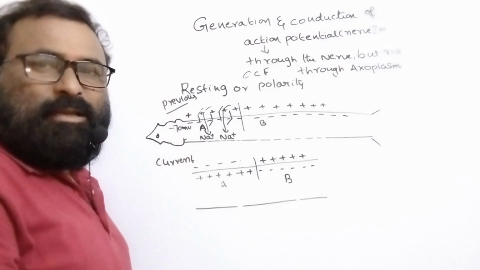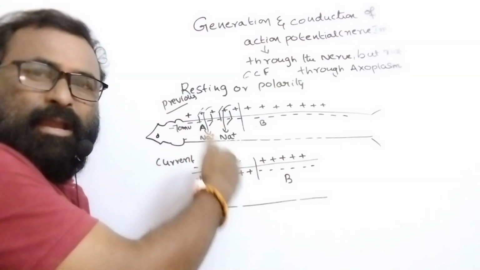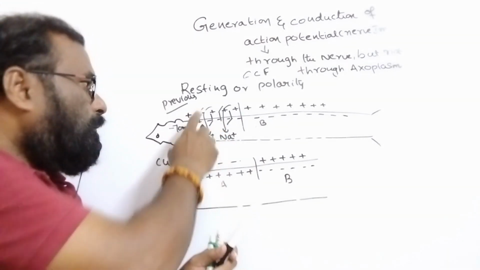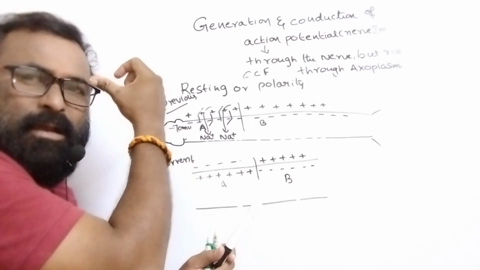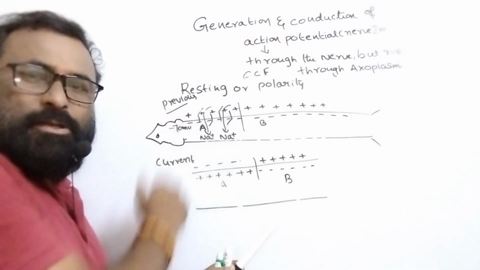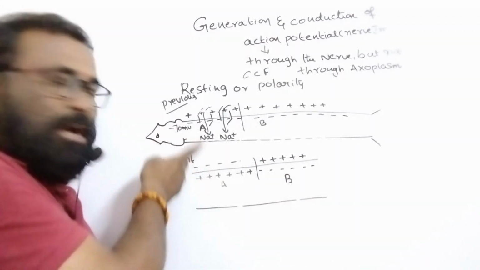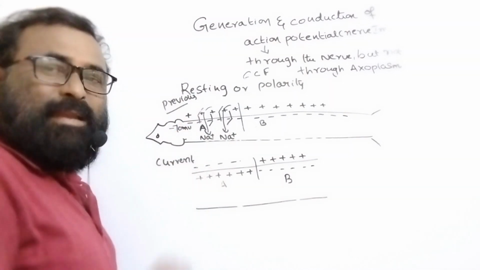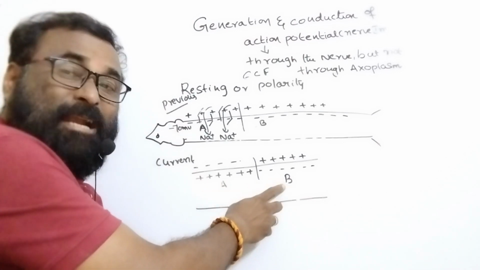Now the condition differs. In the current status, more sodium ions are influxing. By the opening of the voltage gated channels, you observe that two gates are opened, the activation gate and the inactivation gate. Due to that, there is a rapid influx of sodium ions. Due to the accumulation of more sodium ions, the charges are reversed: negative becomes positive, and positive becomes negative. Site A is changed, but site B is not changed.